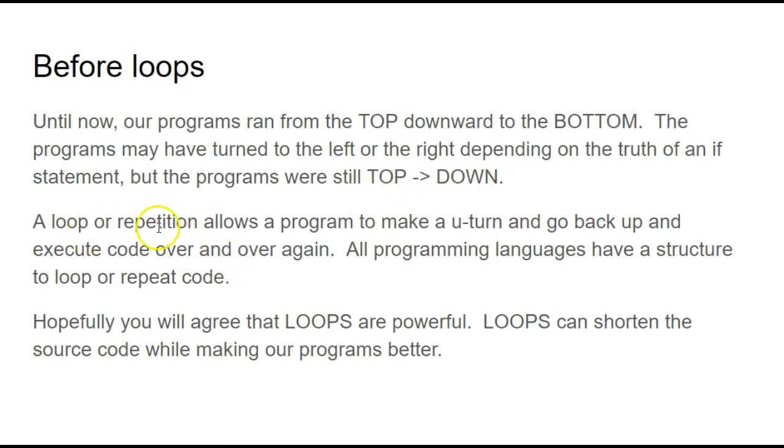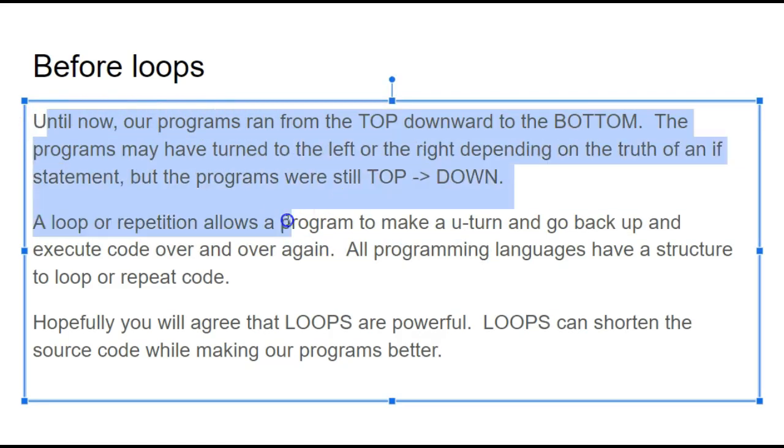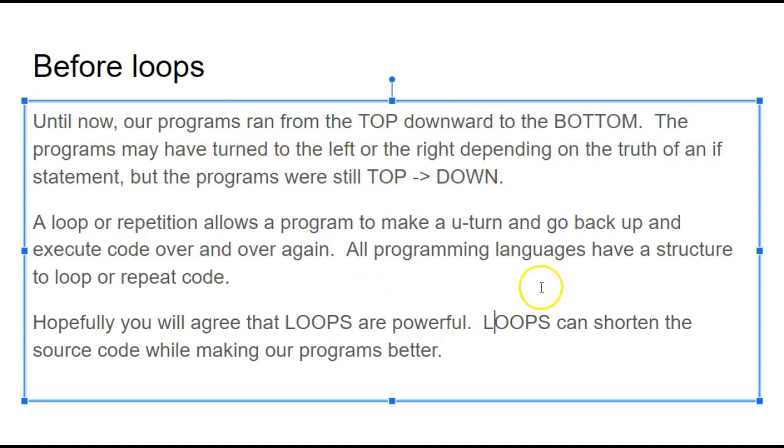Now, a loop, or repetition, allows the program to make kind of like a U-turn and go back up and execute code over and over again. Come down, go back up and execute over and over again.